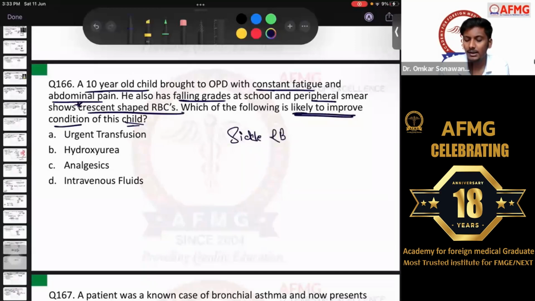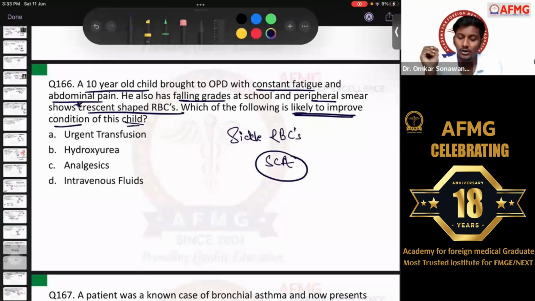And sickle RBCs are usually a feature of sickle cell anemia, which is an example of hemoglobinopathy or hemolytic anemia. A 10-year-old child with constant fatigue, that is the classical weakness, fatigue, pallor are classical symptoms of anemia. Okay, no problem with that. But the patient is also having abdominal pain, and we know if the patient is having abdominal pain or chest pain or swelling and pain at the fingertips, this is usually likely a feature of sickling crisis.